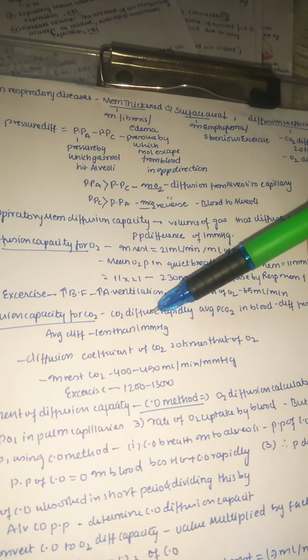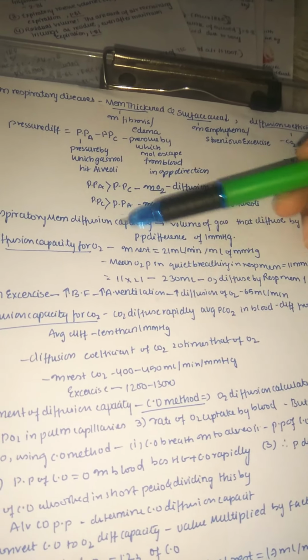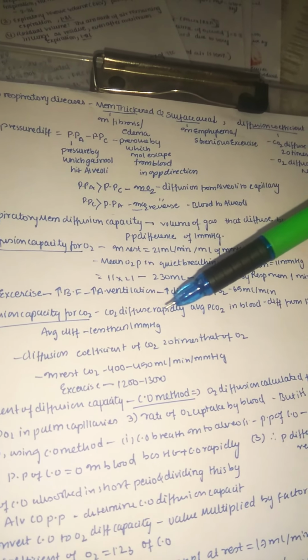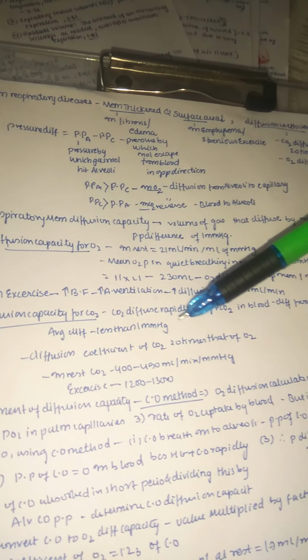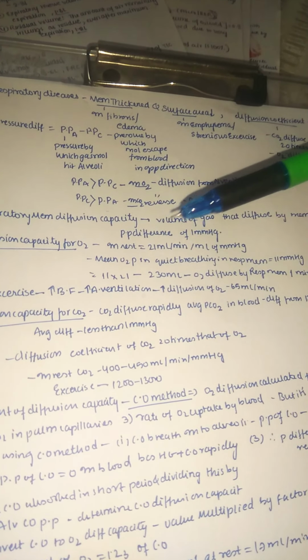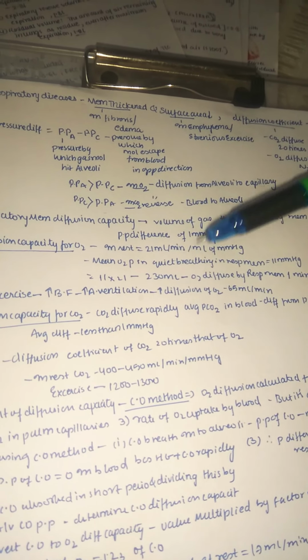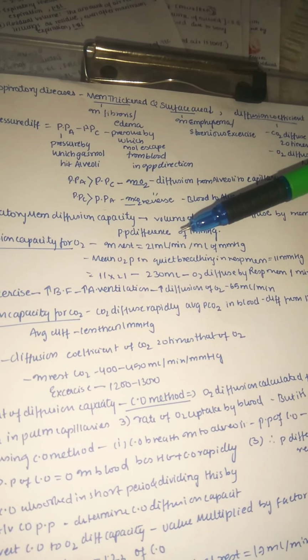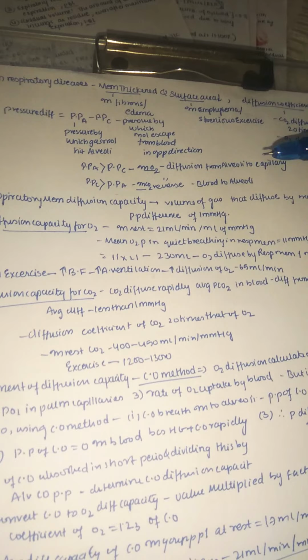Whereas if the partial pressure of capillary is very high compared with the partial pressure of alveoli, as in the case of carbon dioxide, carbon dioxide is much higher in the blood compared with our alveoli. So here the reverse takes place. That is, the carbon dioxide tends to move from the blood to the alveoli.